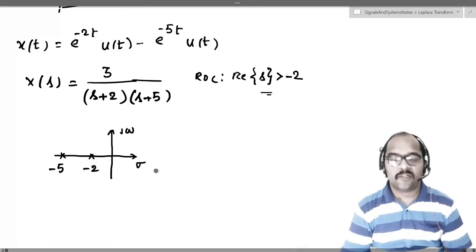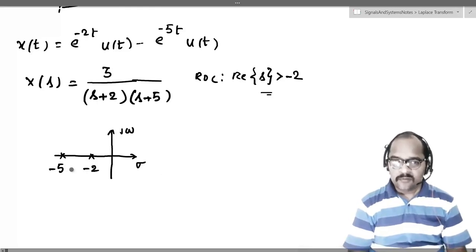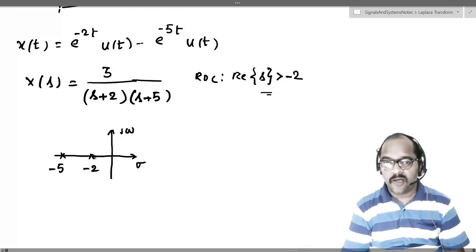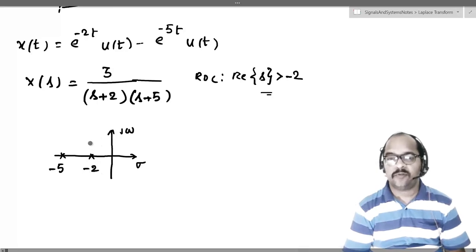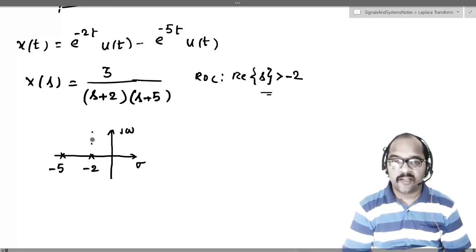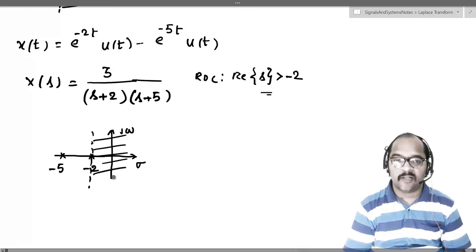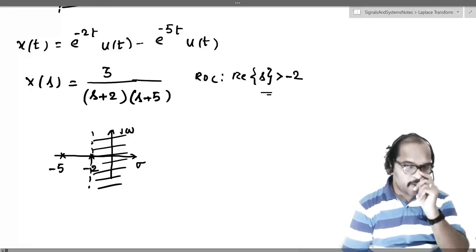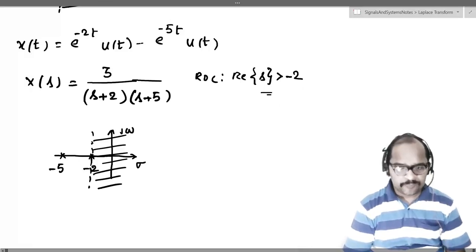We got the ROC to be real part of s greater than minus 2. Means what? If you look at the poles, one is minus 5 and one is minus 2. What is the rightmost pole? Rightmost pole is minus 2. So what is the ROC? ROC is right side of the rightmost pole, and that is what we have got. Correct? Real part of s greater than minus 2. That's what we mean by a right sided signal.